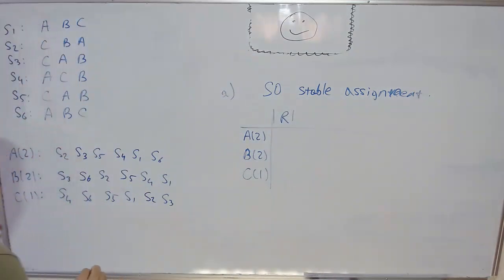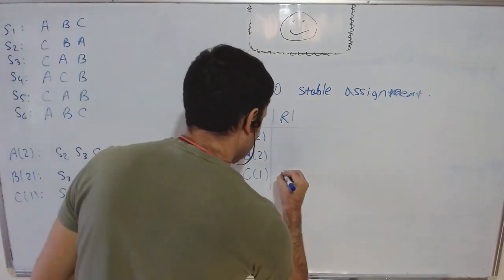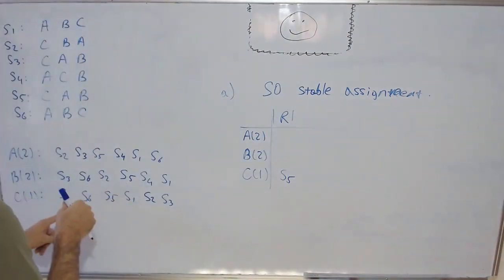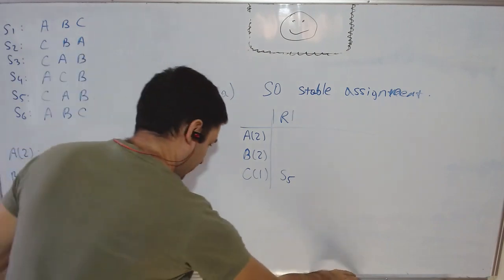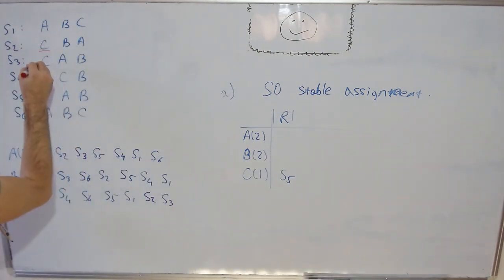So in round 1, students propose to their first choice. School C receives 3 offers, S2, S3, S5. You can only say yes to one, so it says yes to S5. And S2 and S3 burn their first options.